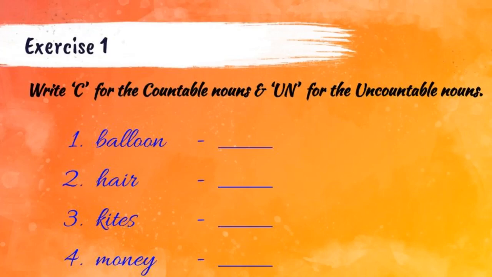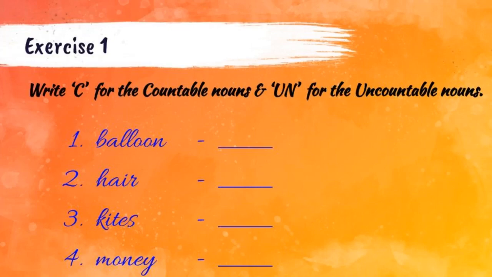Friends, you are ready with your grammar book. Okay, let's do the first exercise. What is the first exercise given? Write C for the countable nouns and UN for the uncountable nouns. They have given some words here. We have to read them properly. If the given word is a countable noun, you have to write C. If the given word is an uncountable noun, you have to write UN. Okay, let us do the first one.